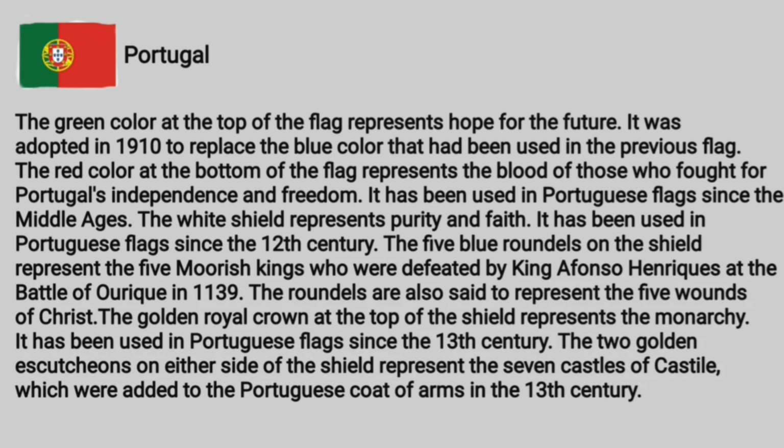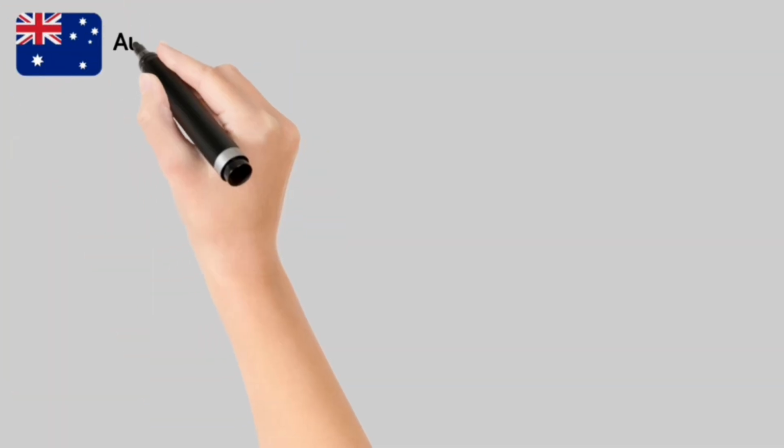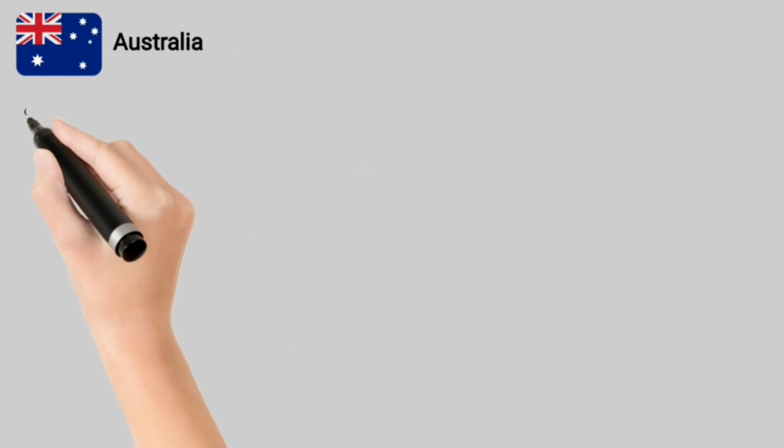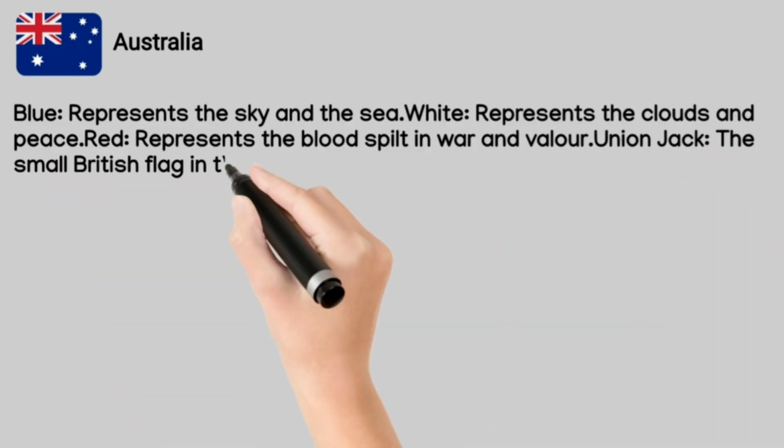The golden royal crown at the top of the shield represents the monarchy. It has been used in Portuguese flags since the 13th century. The 2 golden escutcheons on either side of the shield represent the 7 castles of Castile, which were added to the Portuguese coat of arms in the 13th century.